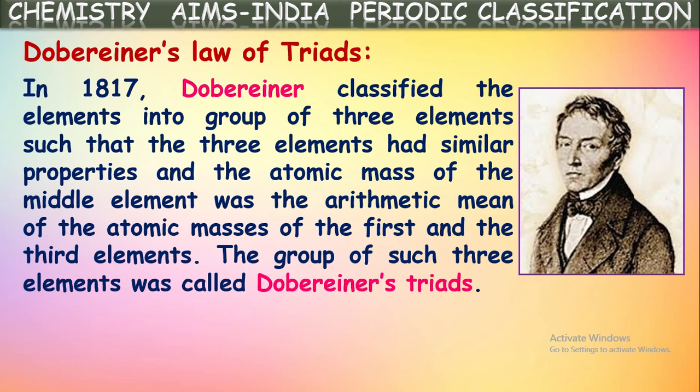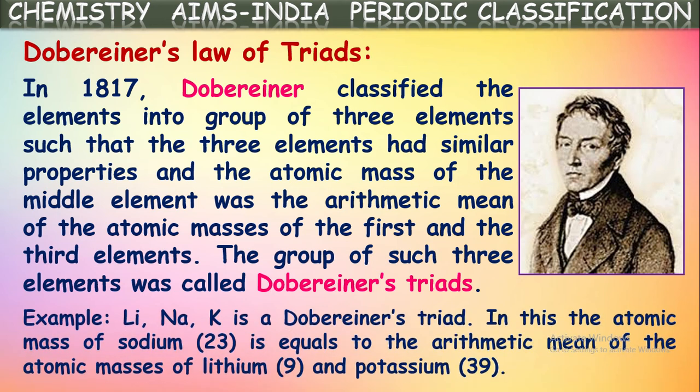Okay, for example, lithium, sodium, potassium is a Dobereiner's triad. In this, these three are written in increasing order of their atomic masses. Because the atomic mass of lithium is 7, whereas for sodium it is 23, and for potassium it is 39.